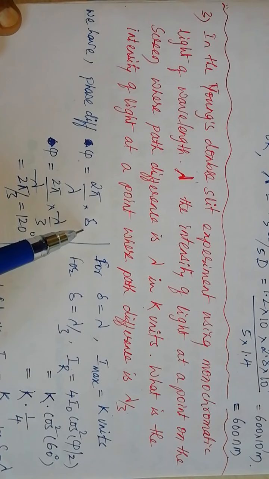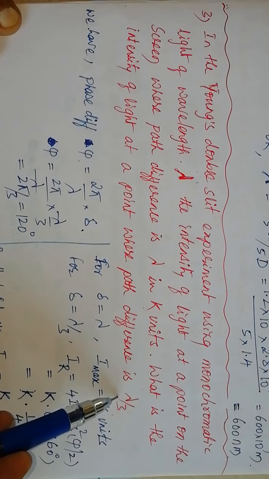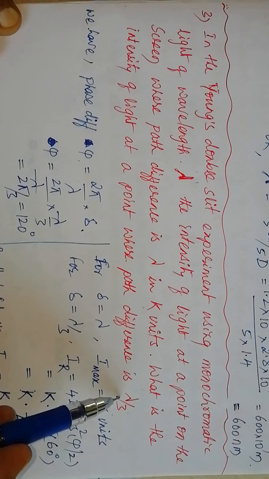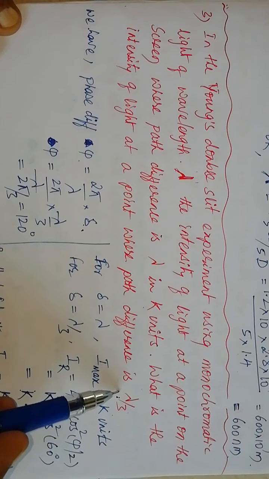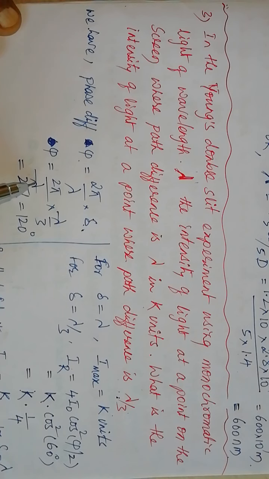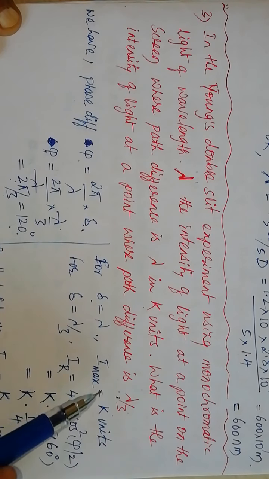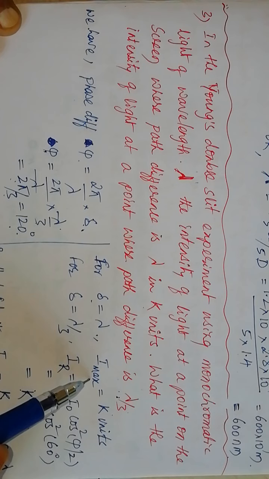Here the path difference is given as lambda by 3 for the waves arriving at a point on the screen from the two coherent sources. So delta is lambda by 3. Substituting for delta as lambda by 3, lambda gets cancelled, it is 2 pi by 3. 2 pi by 3 is 120 degree. The phase difference between the waves arriving at a point on the screen is 120 degree or 2 pi by 3 radian.